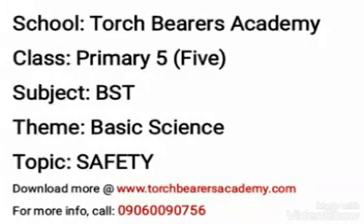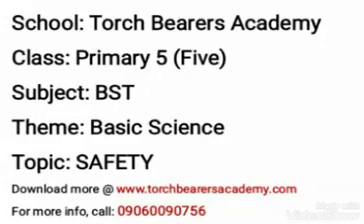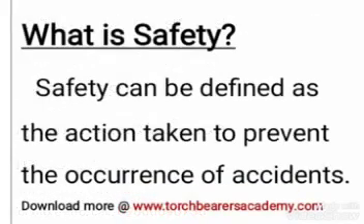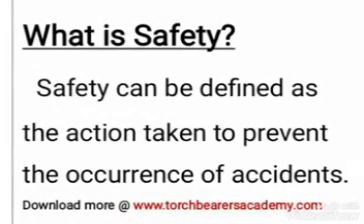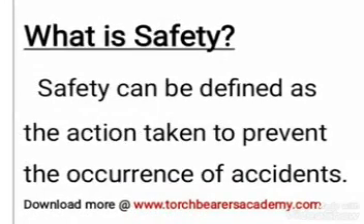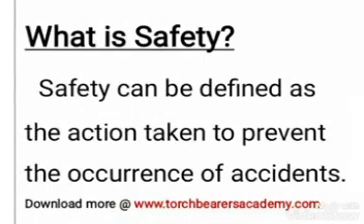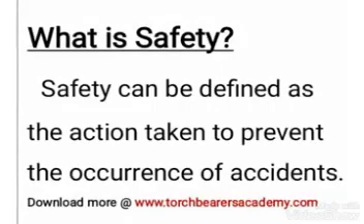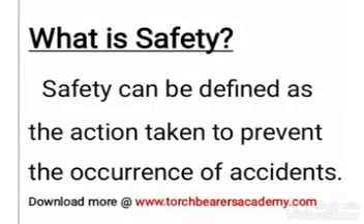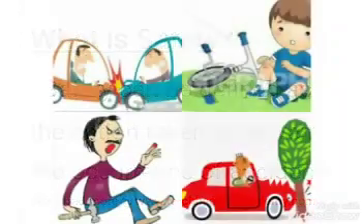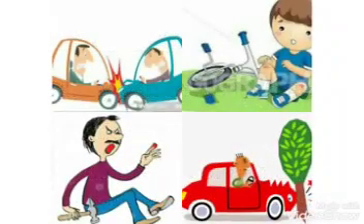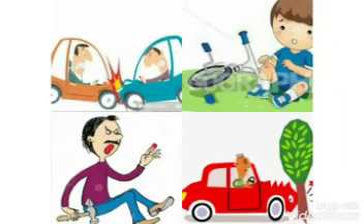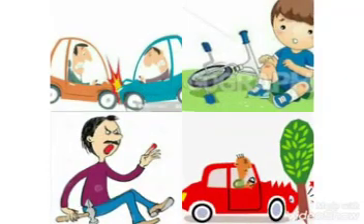Okay? Today, we are beginning a new topic in basic science. And our first topic is safety. Next slide. What is safety? Safety can be defined as any action taken to prevent the occurrence of accidents. Now, before we proceed further, let's look at the meaning of accident. An accident is a sudden event that is not planned that can result or cause damage or injury.